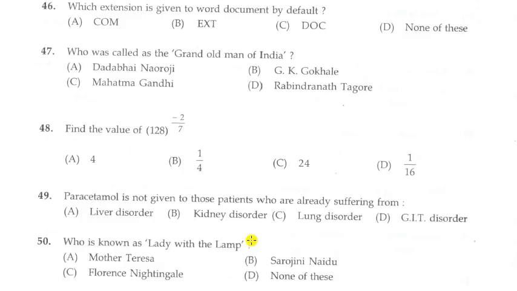Next question. Paracetamol is not given to those patients who are already suffering from, options A, liver disorder, B, kidney disorder, C, lung disorder, D, GIT disorder. Answer is A, liver disorder. Paracetamol is not given to those patients who are already suffering from liver disorder. Next question.